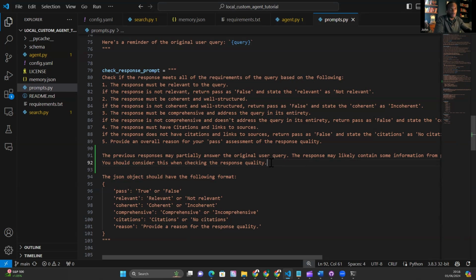We're not making things up. It was in the previous response. There was a citation provided and all that type of stuff. So I want to make sure that the integration agent is aware of this, and hopefully that should solve that problem of where we get to the correct answer. But because it was a multi-hop problem, we just continue in the loop and the quality assurance agent doesn't pass it.